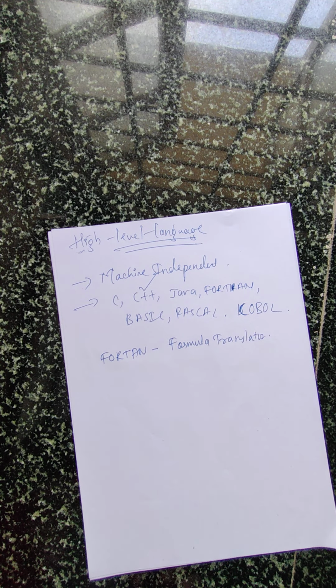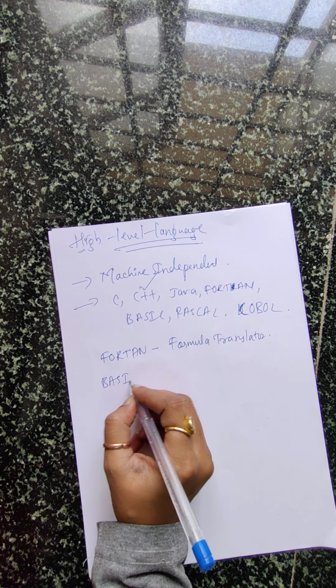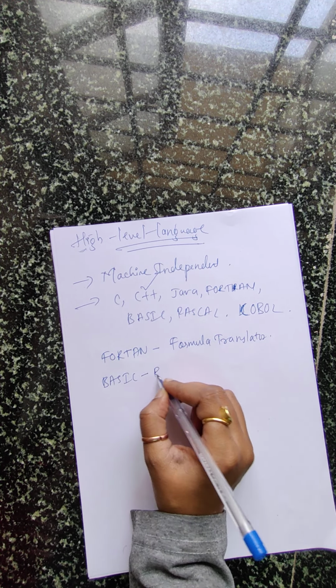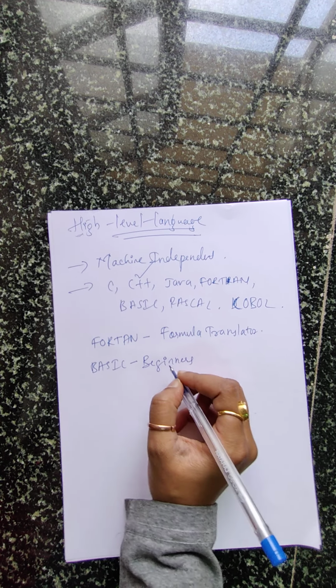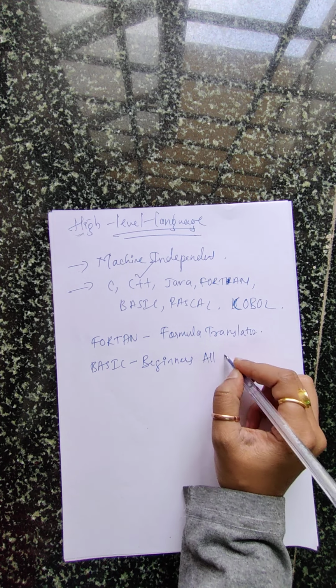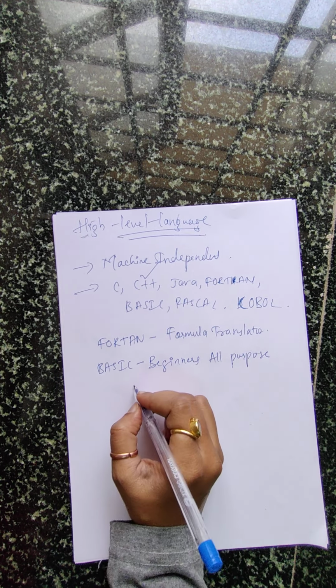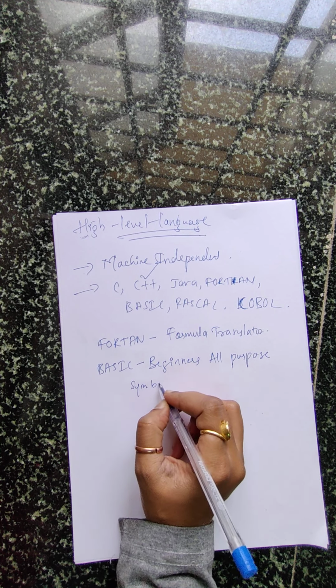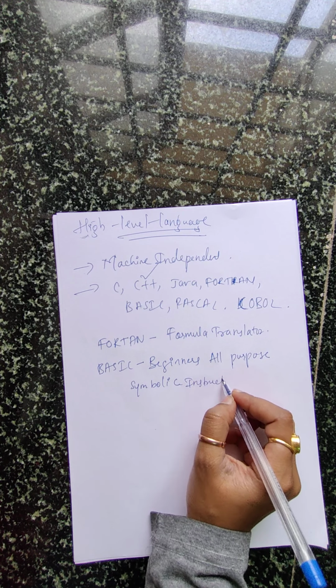Fine. Next we have Basic. The expansion of Basic is beginners all purpose symbolic instruction code.